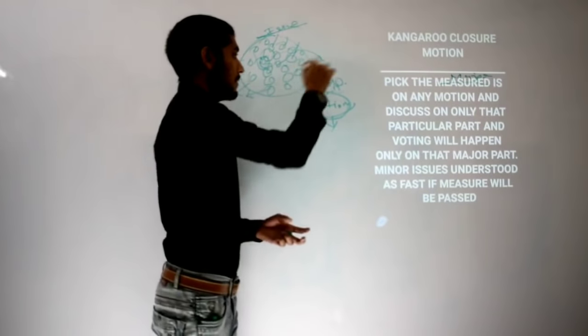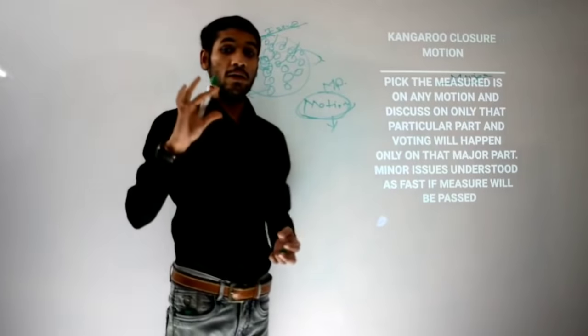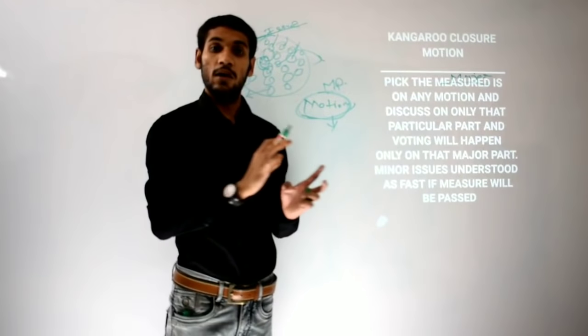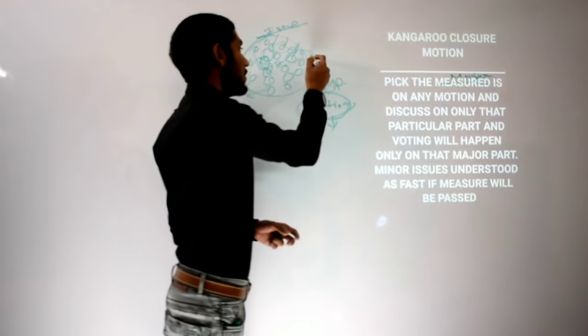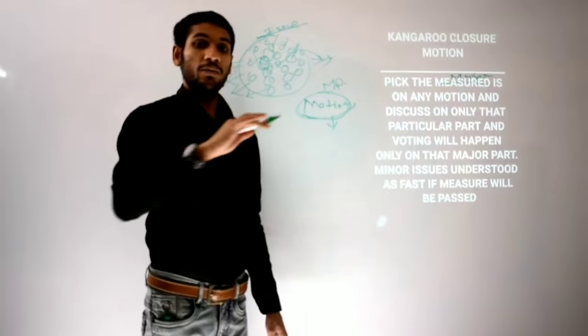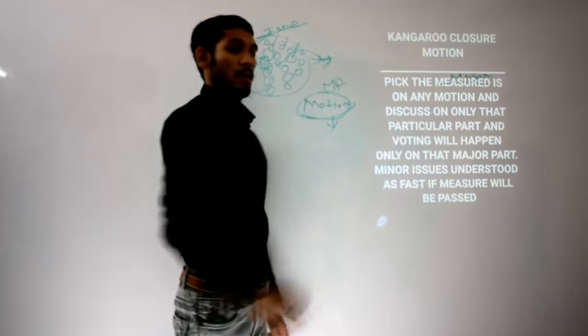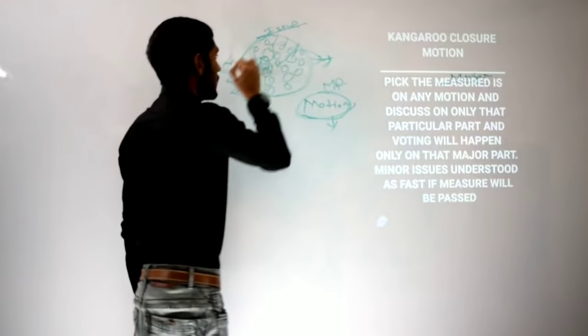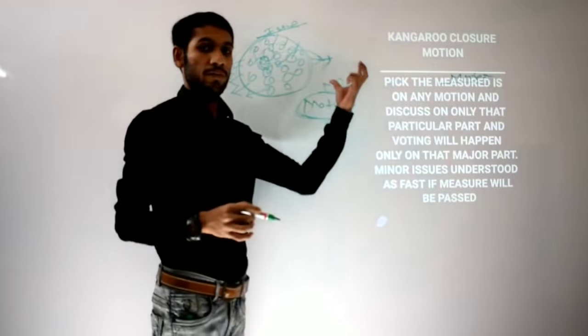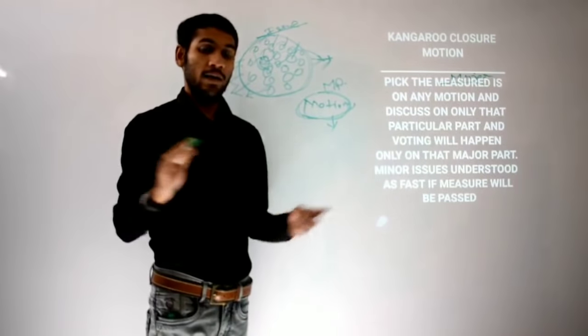Only those major issues will be discussed and debated from now, and voting will also happen only on those major issues. If those major issues are passed by that house, the minor issues will be termed as automatically passed by that house. Are you getting it? I hope so.